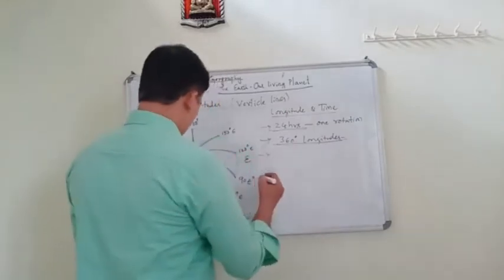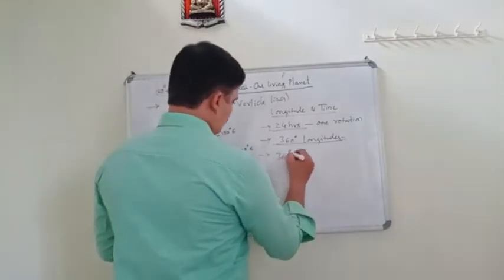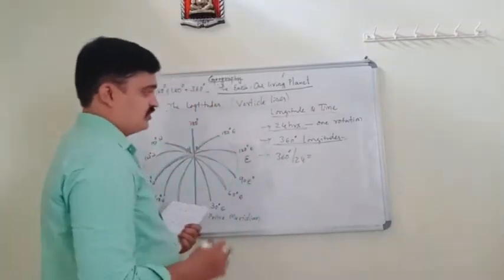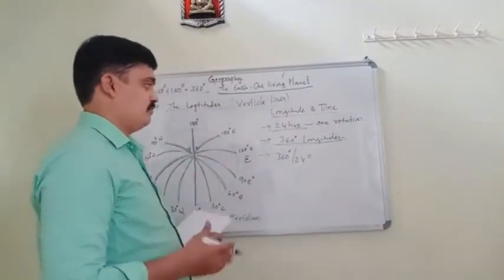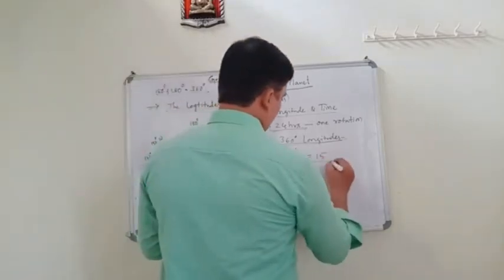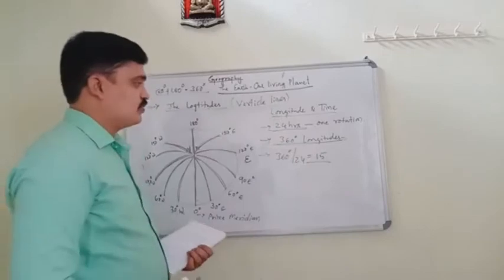360 degrees divided by 24 hours, we divide 360 by 24, it comes to 15. What is this 15?